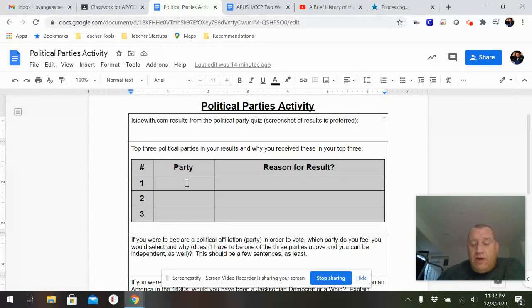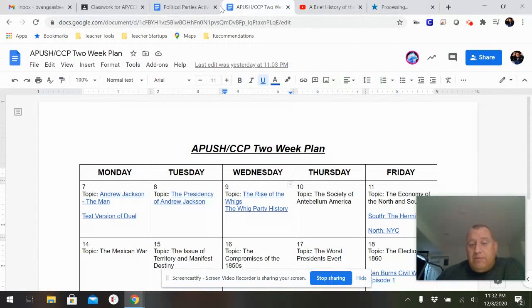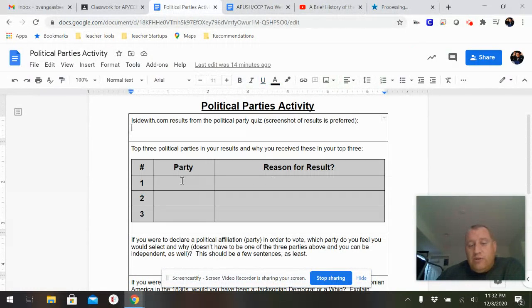You might end up with a third party that you've never heard of before. So do a little research, and they're going to give you some links to tell you what to do, and tell you about the political parties. But bottom line is, when you get your results, you're going to type out the parties, and then you're going to tell me why you think you got the results that you got.